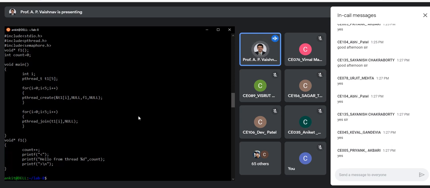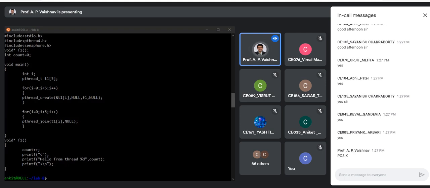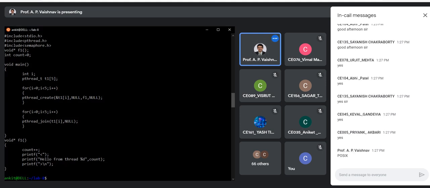So we create threads using the POSIX thread library, right? The library name is POSIX. And using the POSIX thread library, we have support of a number of functions. The first function that we use is pthread_create, and the second function that we did use is pthread_join.